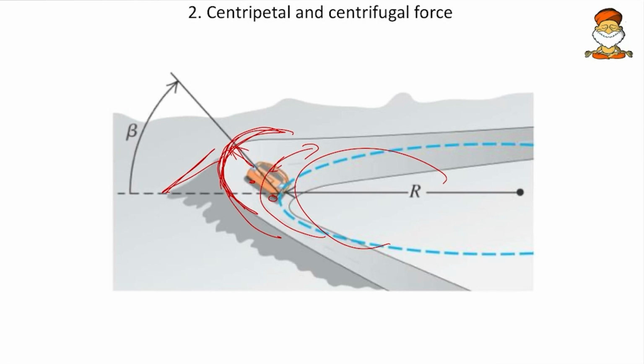The same concept applies to a bike rider or a bike racer. When a bike racer is negotiating a curve, he will bend towards the curve to avoid the action of centrifugal force. The centrifugal force acts on a car or a bike which is negotiating the curve. That is why when we sit inside a car and the car negotiates a curve, we go and ram into the opposite window of the car, because even we experience the centrifugal force. So remember such small questions. If UPSC asks a question like, when a body is negotiating a curve, under which force is it impacted? It is impacted by the centrifugal force.